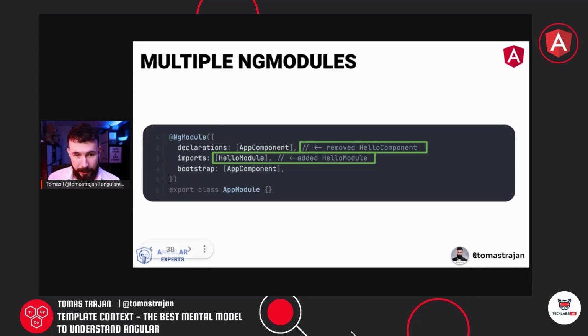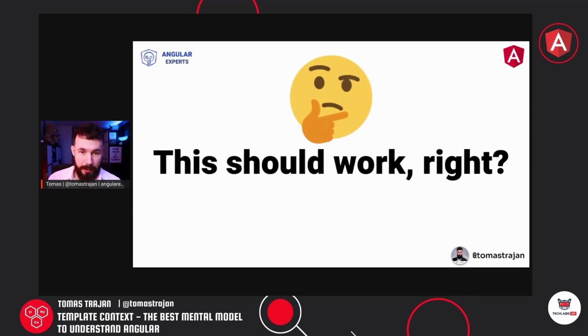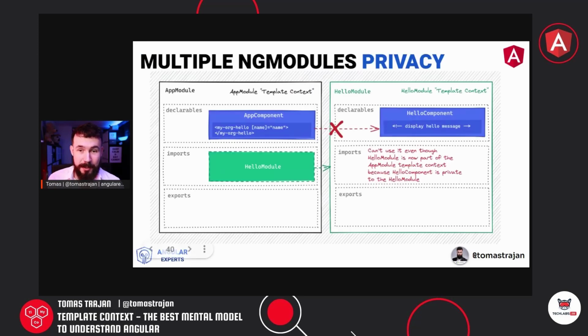And we are going to add the hello module into the imports array of the app module, which should link those two template contexts and make this stuff available, right? But this is still not going to work because even though we are now referencing those two template contexts, we are connecting them so they can share stuff. As it turns out, if something is just declared in the declarations array, it becomes private to that template context, so it cannot be accessed from outside of it, right?